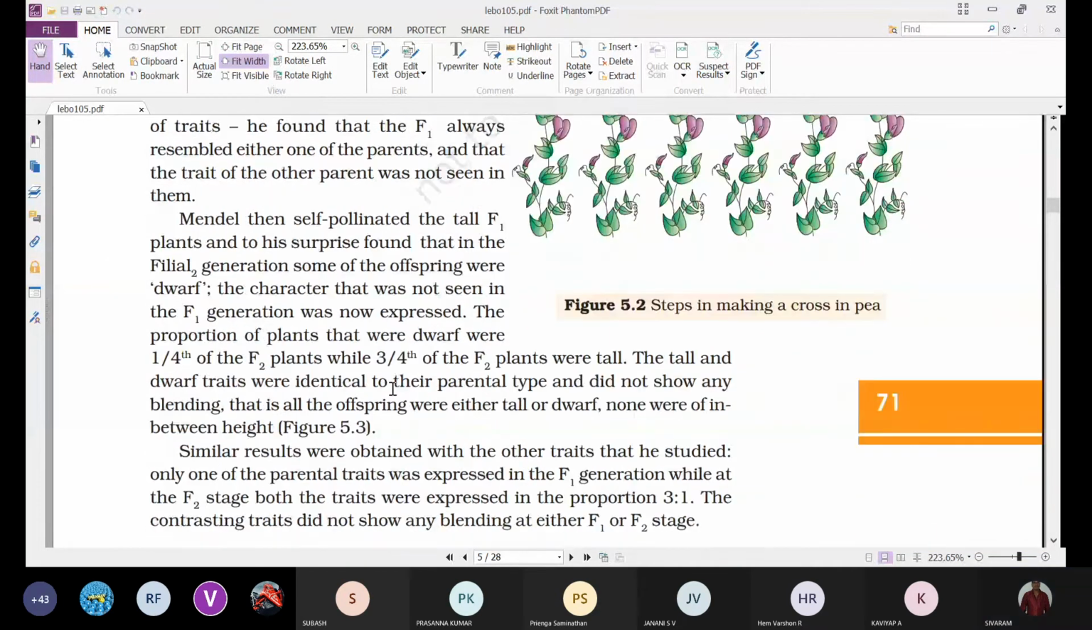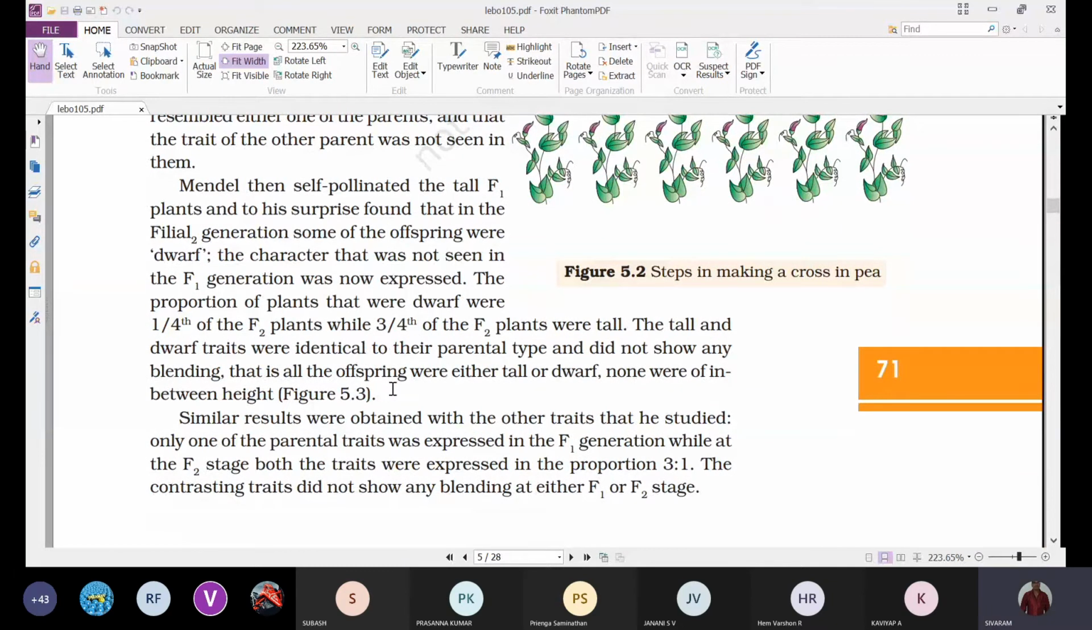And next, what he has done: to obtain the F1 generation from the parent generation, he crossed the parental generation. But then, to obtain the F2 generation, what he has done is he selfed the F1 generation. That means he undertook self-pollination.